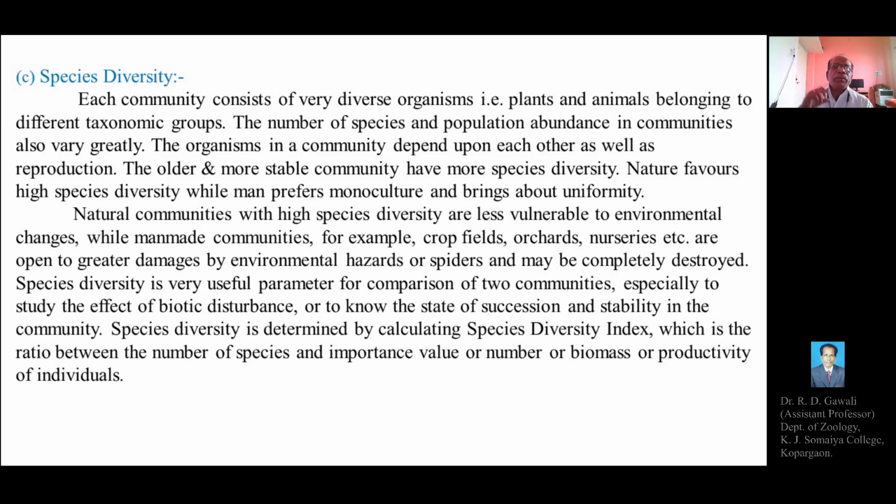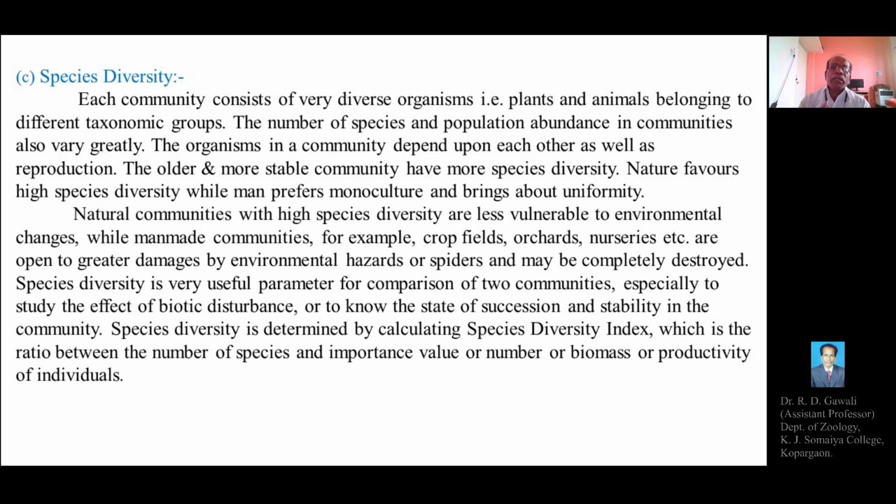So the natural communities with a high species diversity, or a high number of species in the community, are less vulnerable or less sensitive to environmental changes.